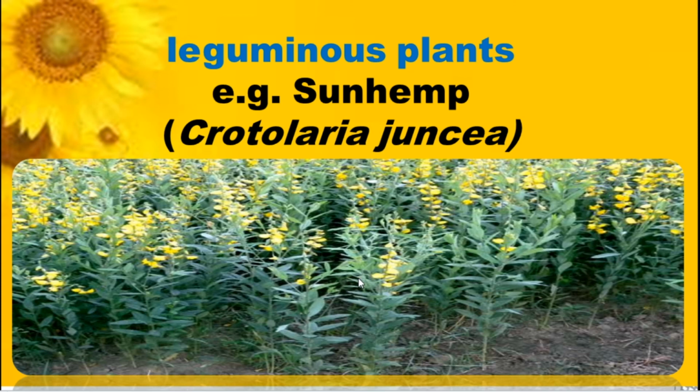So that's the way farmers are encouraged to cultivate these plants before the cultivation of paddy. First they cultivate the field, after that they push the plants into the soil, then they cultivate on that. So more nitrogen is available in the field, and the plants get more nitrogen. These are the plants we call leguminous plants.